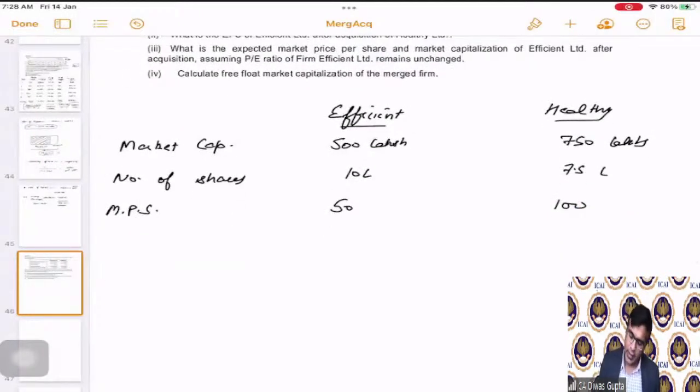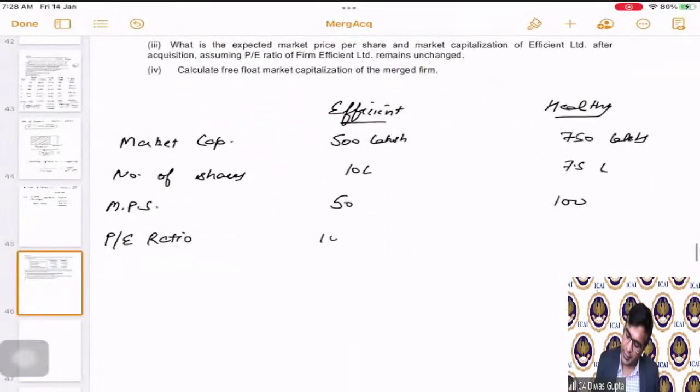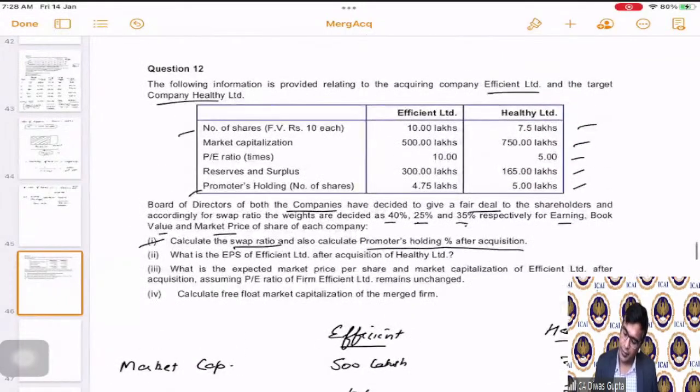MPS is calculated. Now we are also given what is the PE ratio. PE ratio is also given, correct? 10 and 5. Profits are given as how much? Profits are not given.